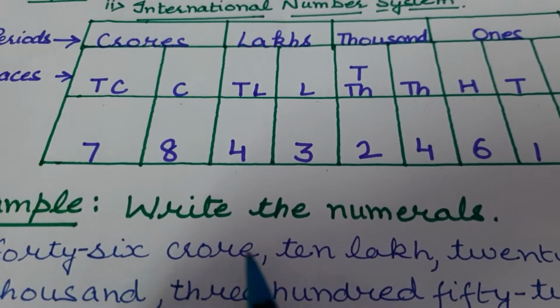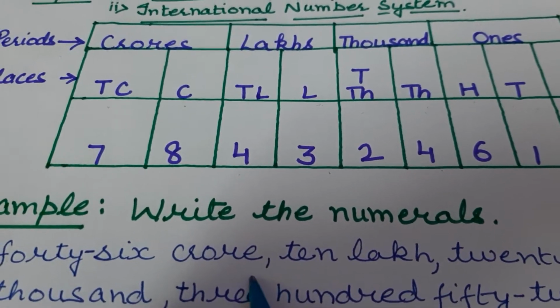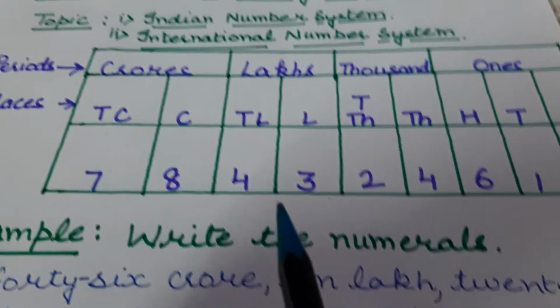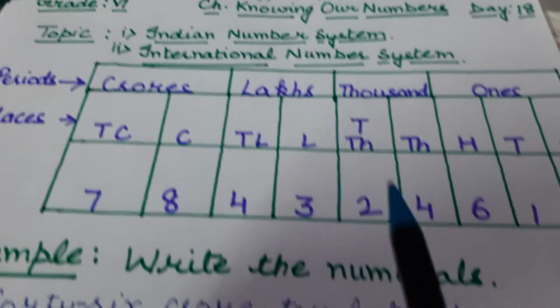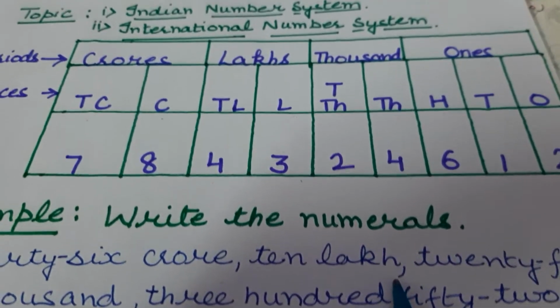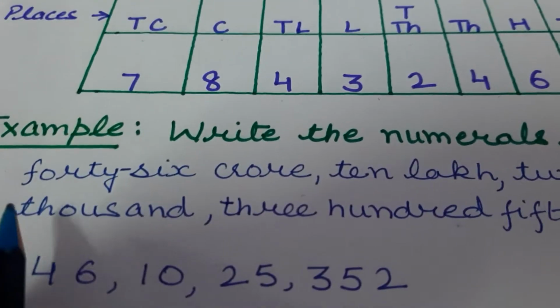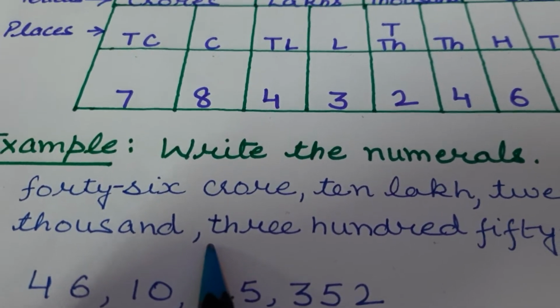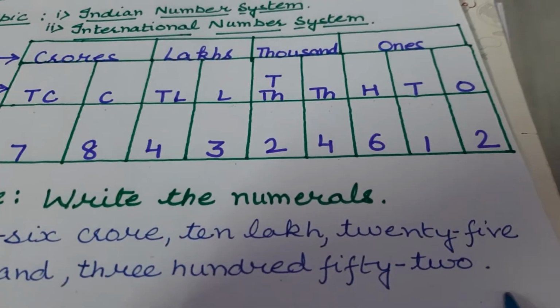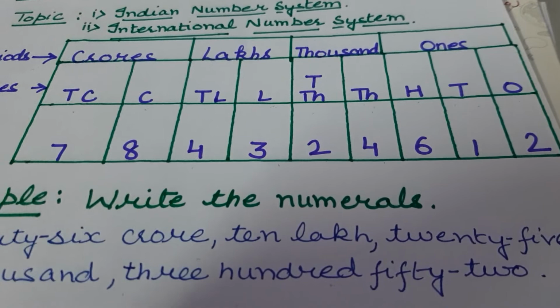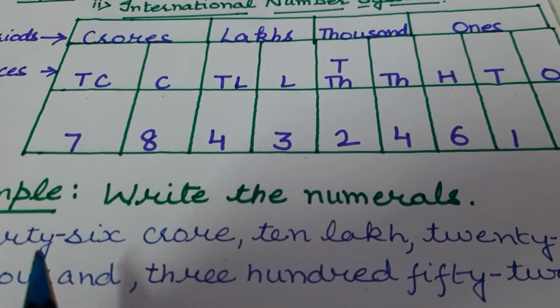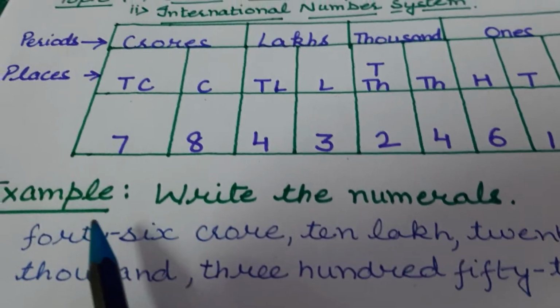Now you know crore is one period, so we will put comma after crore. Then next period is lakh, so we will put comma after lakh. Next period is 1000, so we will put comma after 1000. Then ones period.